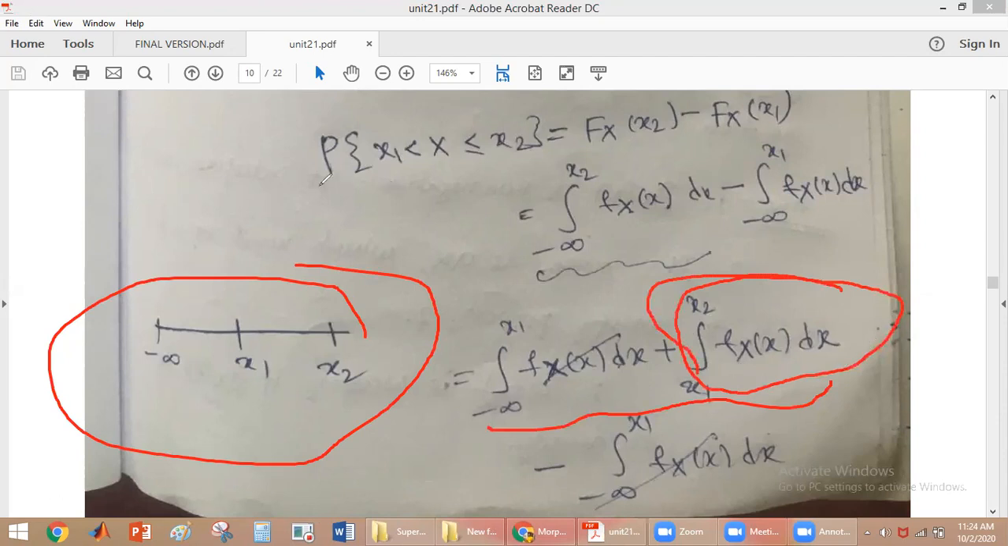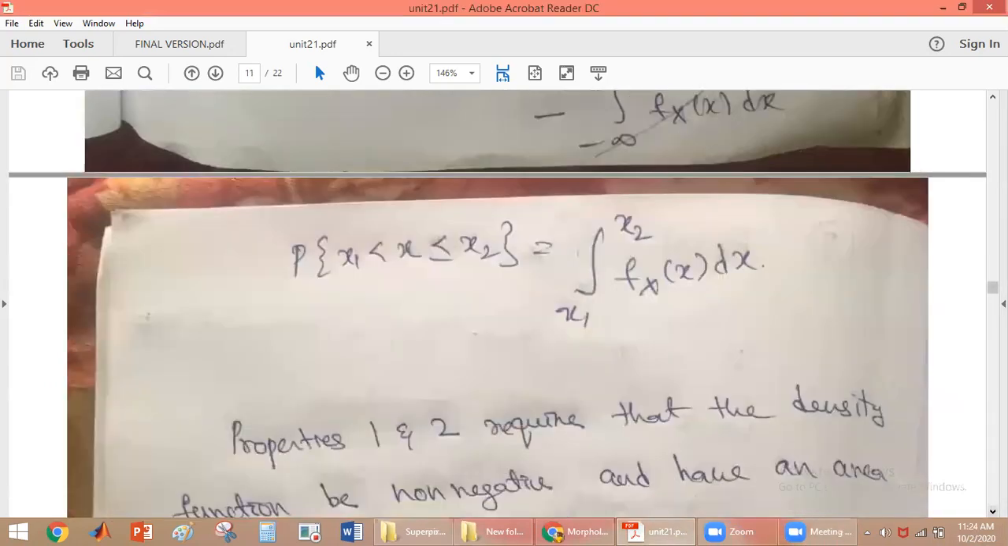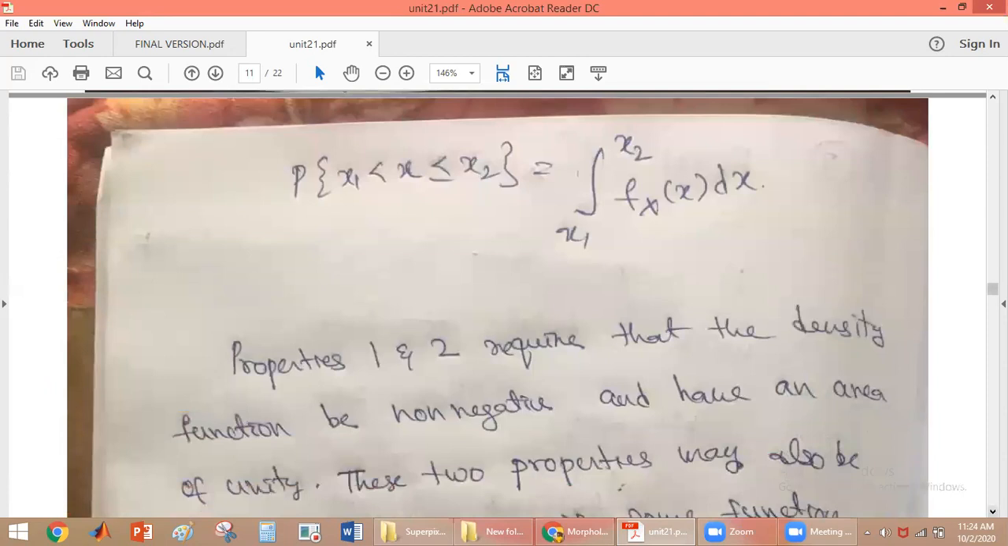So probability of x1 less than x less than or equal to x2 will be the integral from x1 to x2 of fx of x dx. So this is our fourth property. Using this fourth property, we can find the probability between x1 and x2 using the PDF.